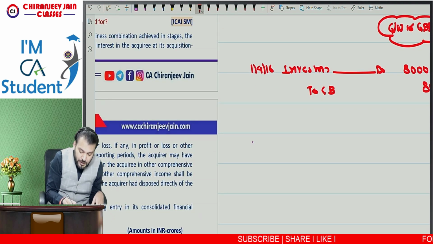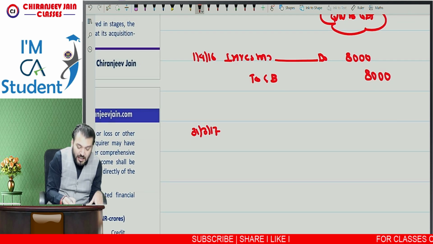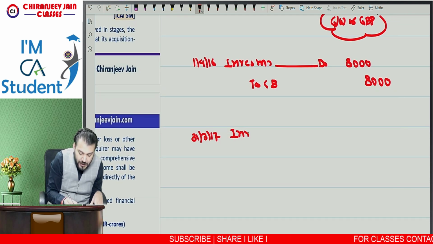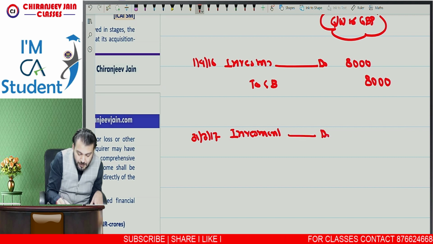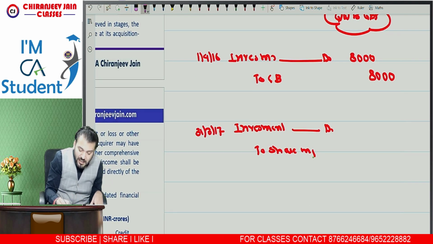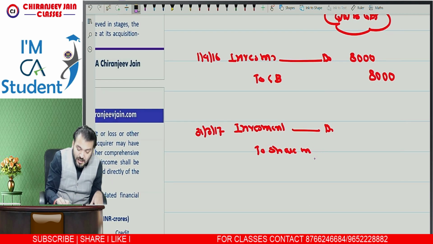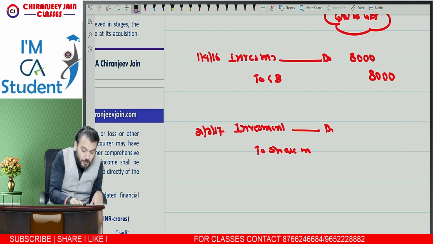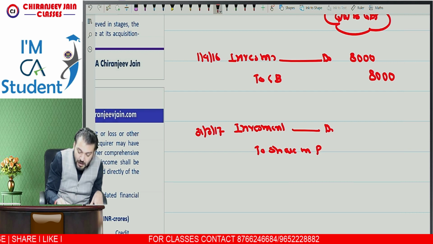Then on 31st March 2017, they will recognize share in PL. So what will be the journal entry? Investment account debit to share in PL. Now share in PL from associate, this journal entry we are doing in the books of the investor, means in the books of PQI Limited. Correct? And can I say this will be transferred to retained earning?